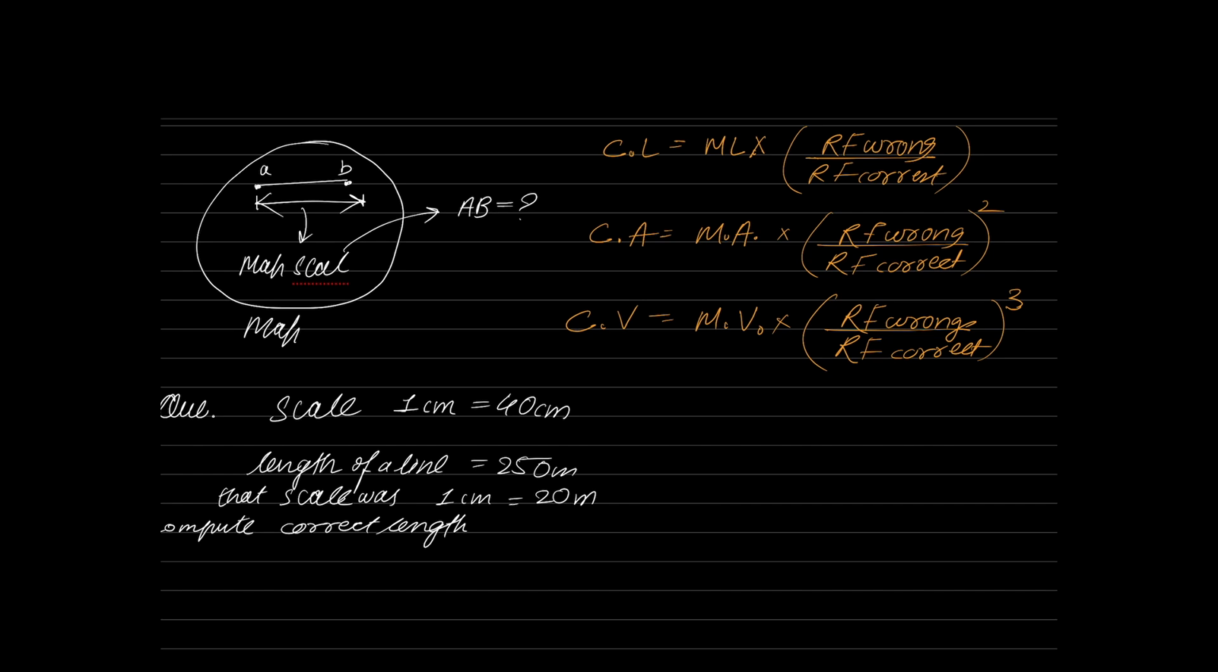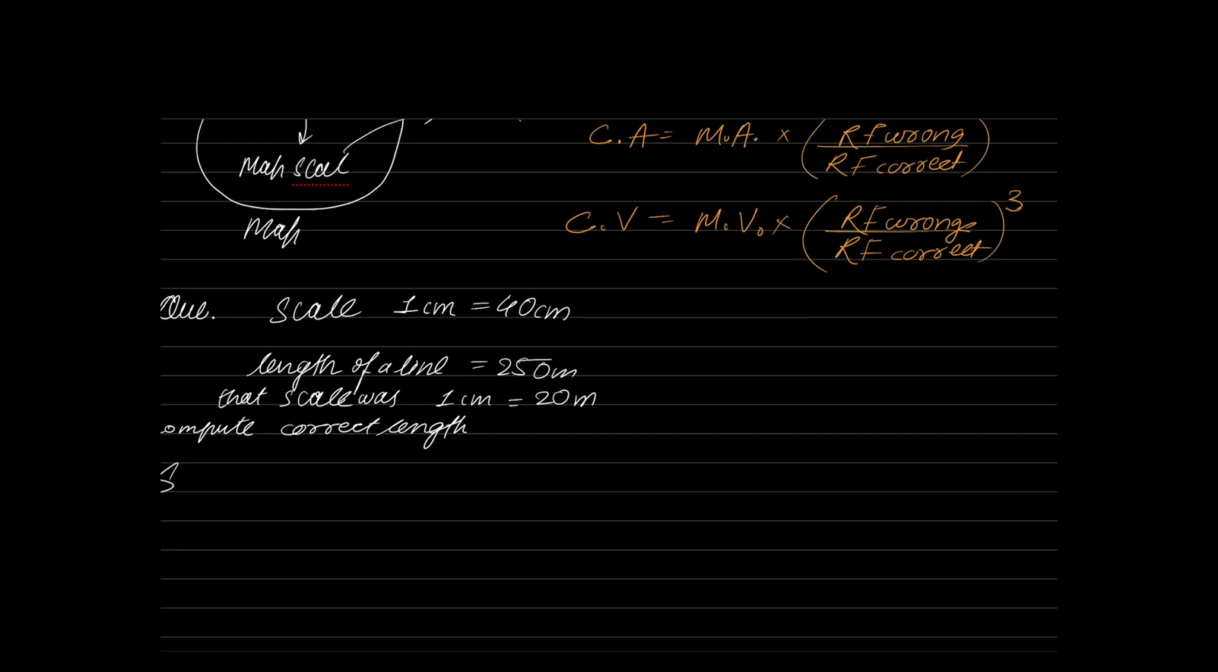So please tell me who is the correct RF? 1 centimeter equal to 40 meter or 1 centimeter equal to 20? The answer is 1 centimeter equal to 40 meter is the correct RF. Because read the statement: from a plan drawn to a scale of 1 centimeter equal to 40 meter. What is the meaning of that? The meaning of that statement is the scale written on the drawing is 1 centimeter equal to 40.